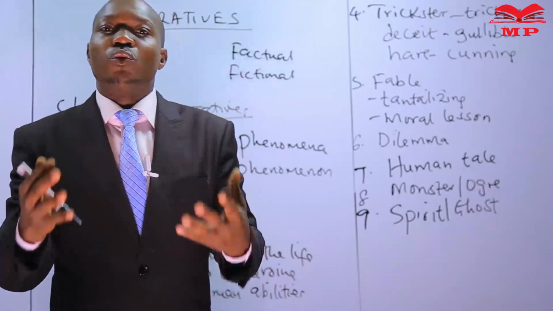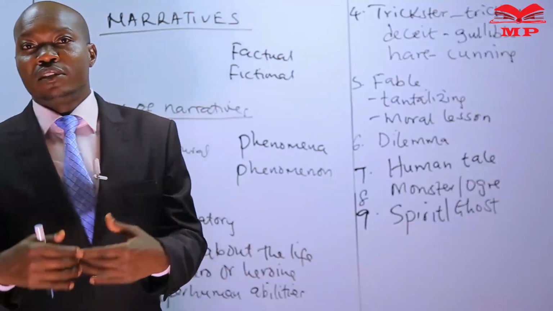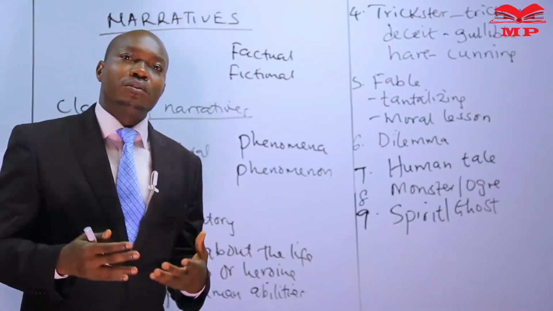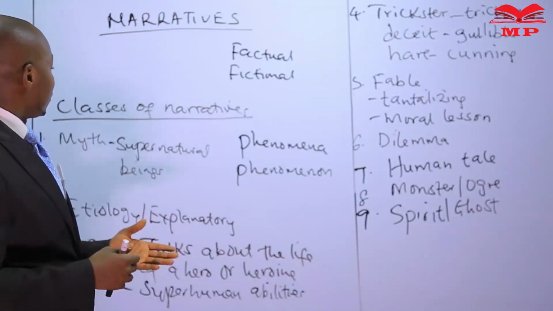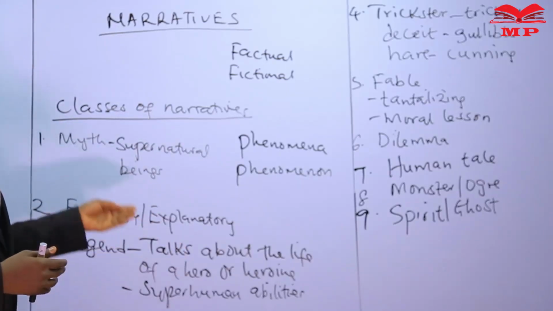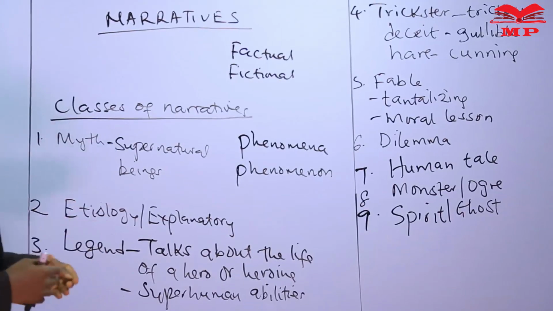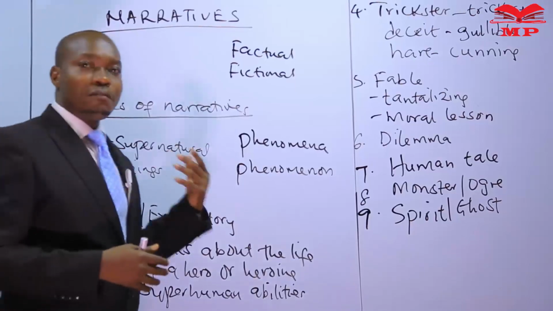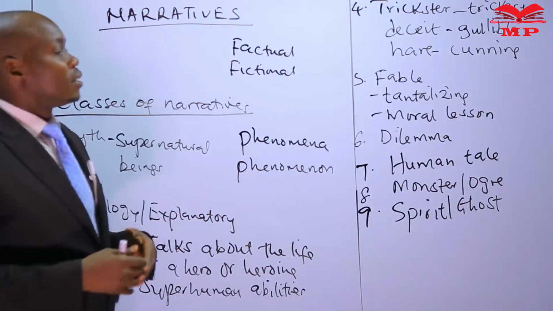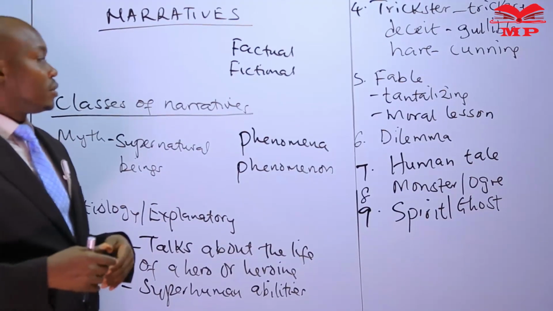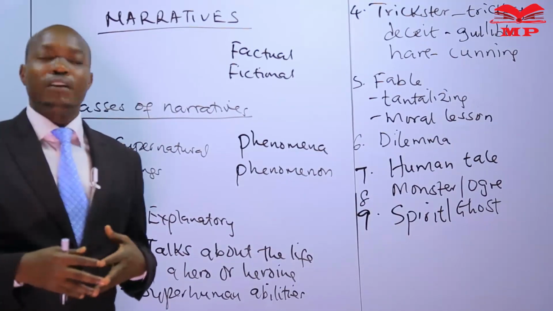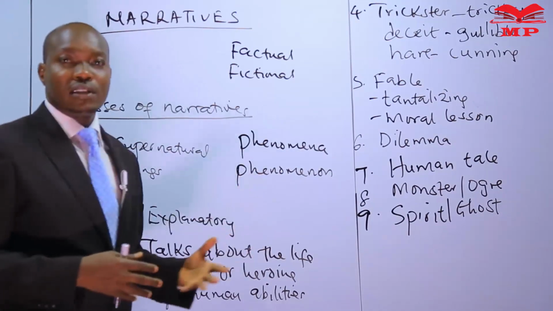Narratives are called stories or folk tales in the African society. And we have said you have 9 types of narratives. We have myth, etiology, legends, trickster, fables, dilemma, human tales or human narratives, monster or ogre narratives, and finally, the spirit or ghost narratives.